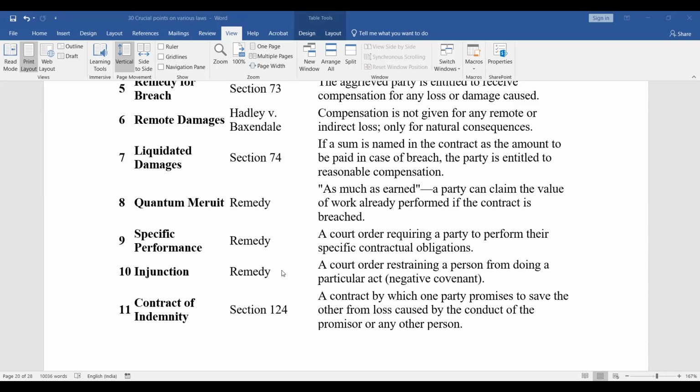Contract of indemnity, section 124. A contract by which one party promises to save the other from loss caused by the conduct of the promisor or any other person.